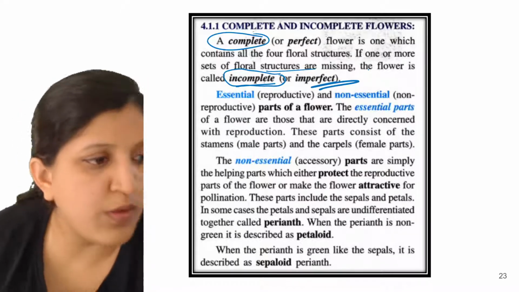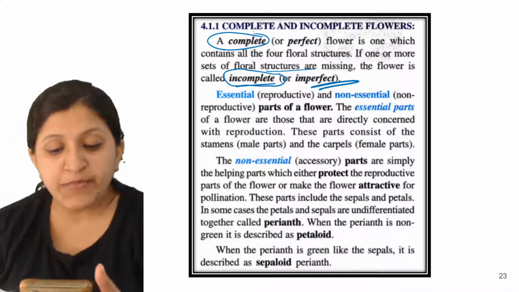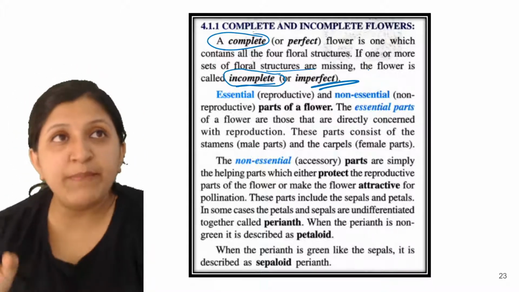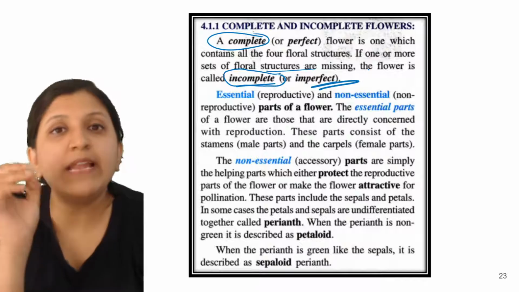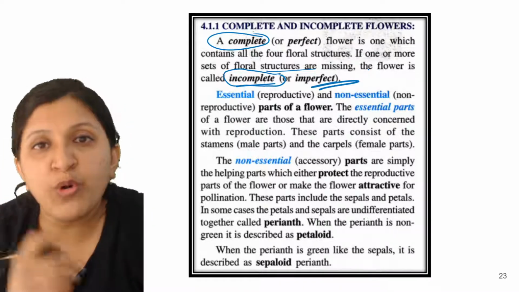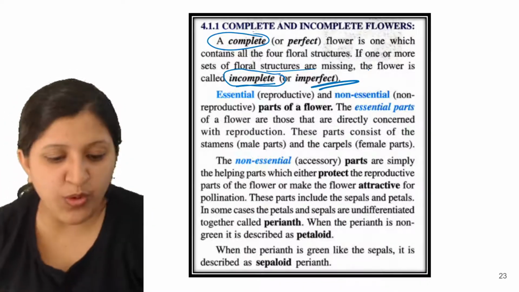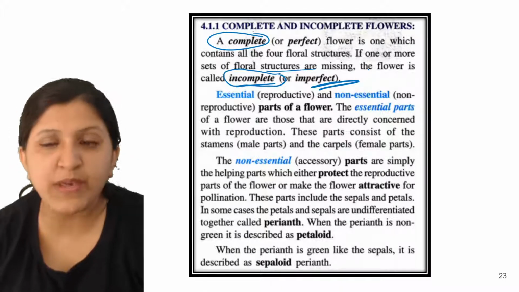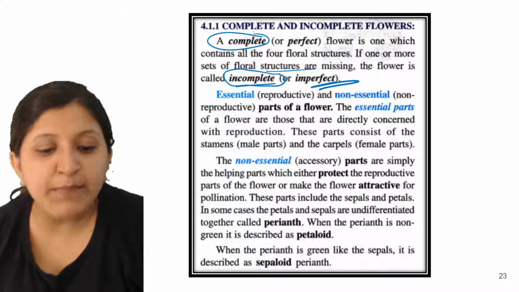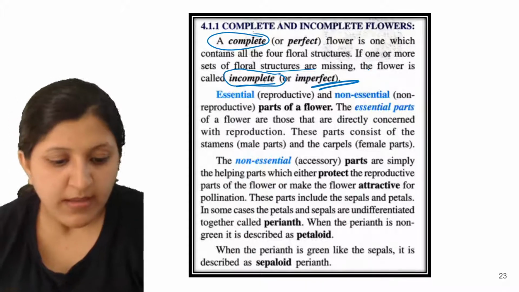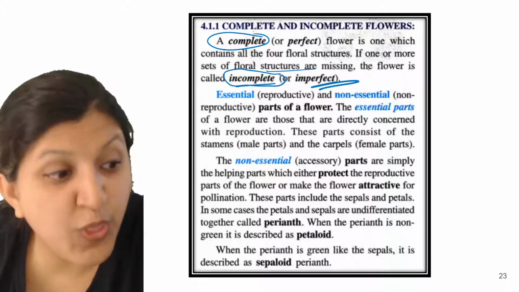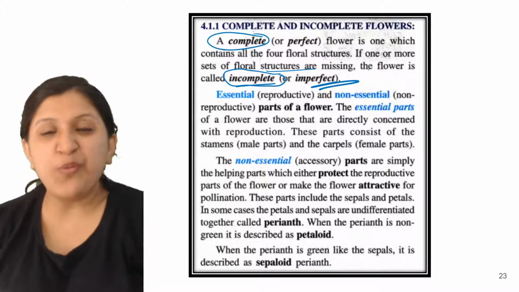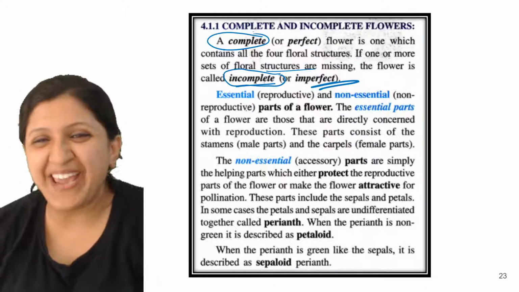Yes, so no all holes. So all the holes will be there. Like, not all the holes will be there. Like, one or more might be missing. Okay, so there is a hole. Like, if no holes are there, then we do not call it a flower. Okay, so holes are there, but not all of them. Okay, yes. No all holes meaning, okay, you meant to say that way itself. Okay, I got it now.